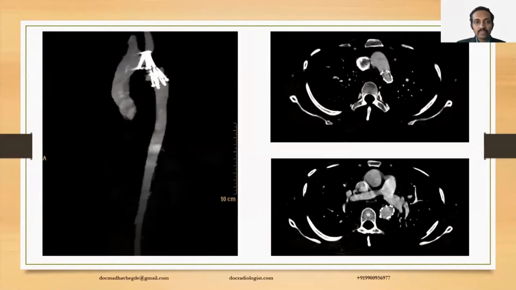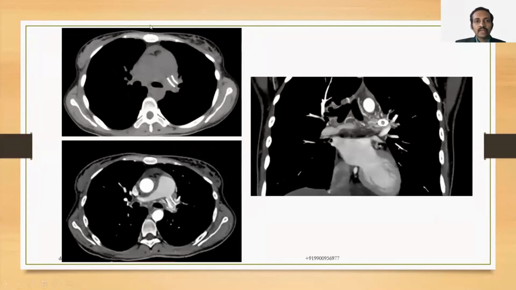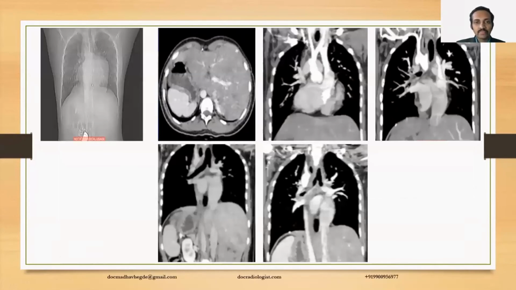Following the stenting, one can assess the integrity of the stents or their positions, and to confirm the patency or to rule out the stenosis following stenting. This is yet another example of stent in the pulmonary artery. One can confirm the patency of the stent in various planes. The very nature of artifacts because of the stent will render the evaluation on MR more or less ineffective compared to CT in case of these stents.